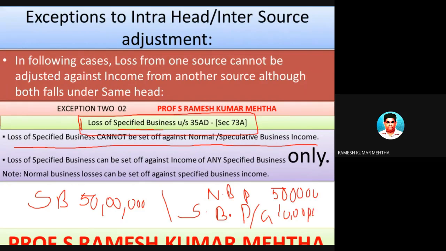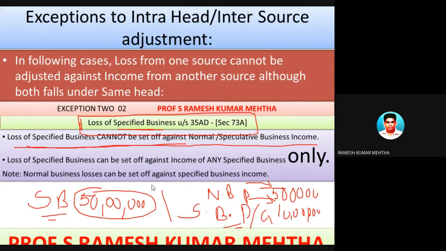What this exception states is that this loss from specified business cannot be set off against this non-speculative business income or speculative business profits. This can be set off against any other specified business profit only.